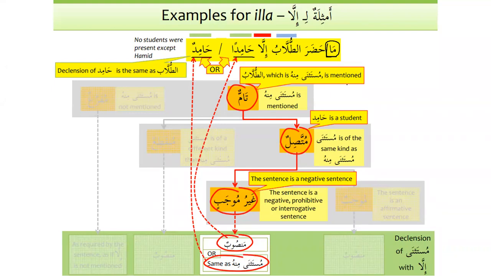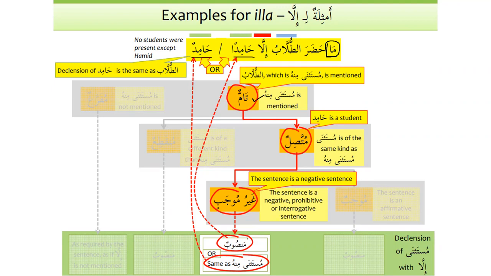Okay. So at-tullabu, which is mustathna minhu, is mentioned. So this is tamun. That's number one. It is muttasilun because Hamid is a student. So both mustathna minhu and mustathna are mentioned. However, kalam is ghayru mujab. So when it is ghayru mujab, the sentence is negative, prohibitive, or interrogative.